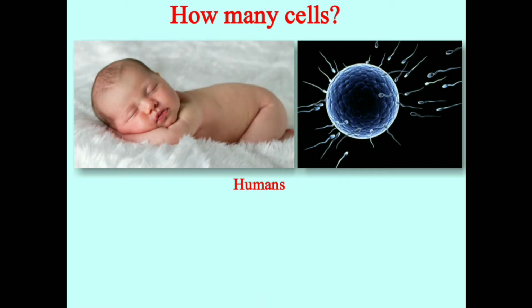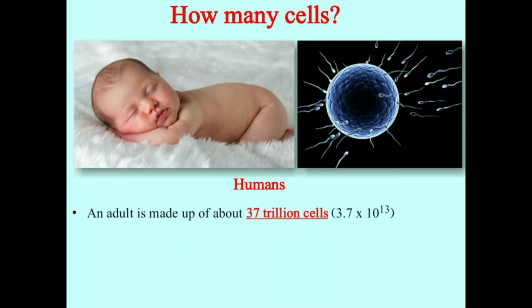So what do you think? How many cells is the human body composed of? It is composed of almost 37 trillion cells. So, does it start with 37 trillion cells? No. It started with only one cell that was called a zygote.